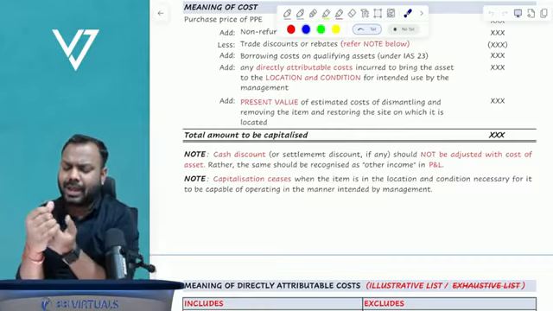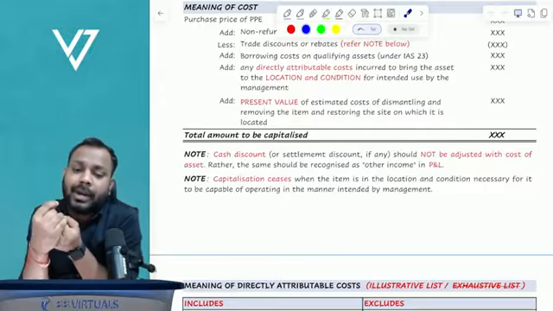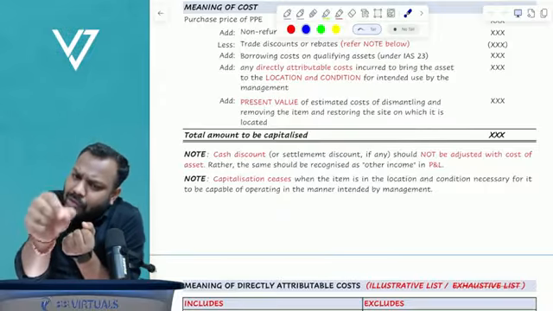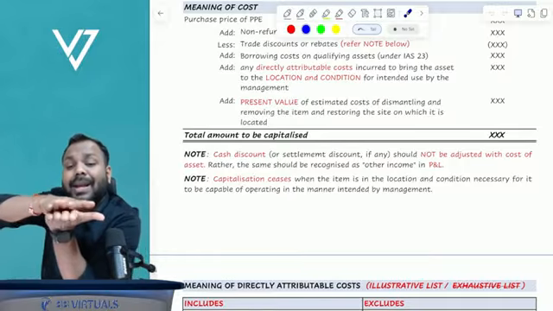Understand, Chirag, why this is happening? Because the standard says that when you incur any maintenance cost, is this cost giving me some extra benefits? No, it just maintains the asset.